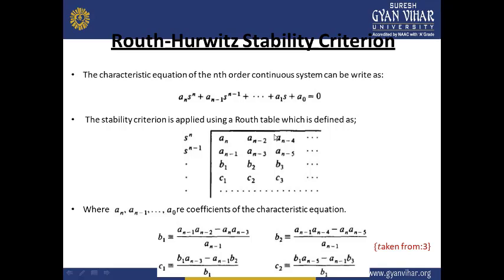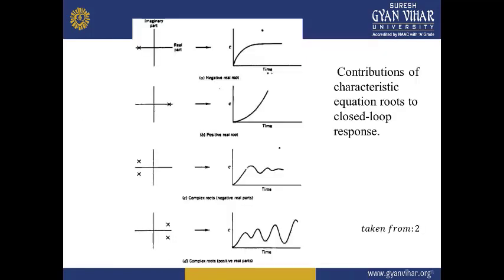From the normal Routh-Hurwitz criteria that we have studied in circuit theory as well, we can observe the following. First of all, for a decaying exponential function, there is a pole at the negative real axis.